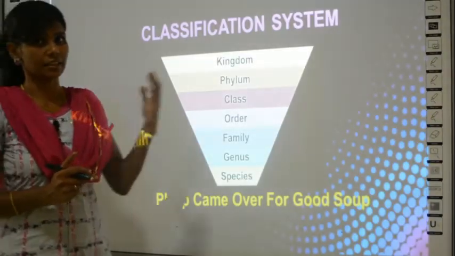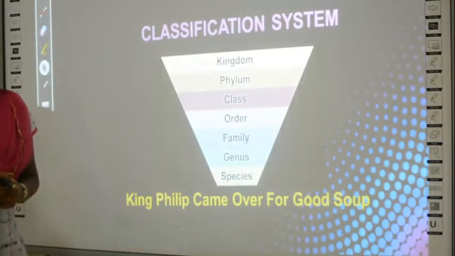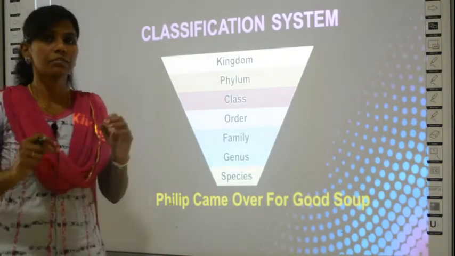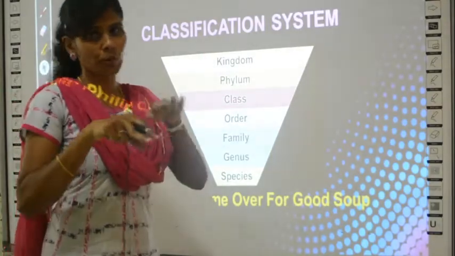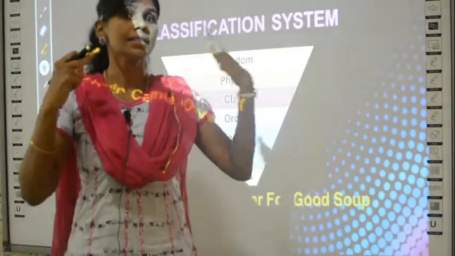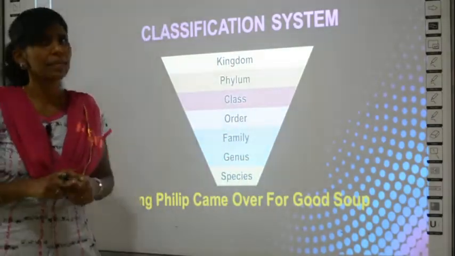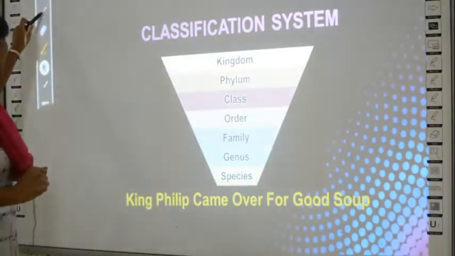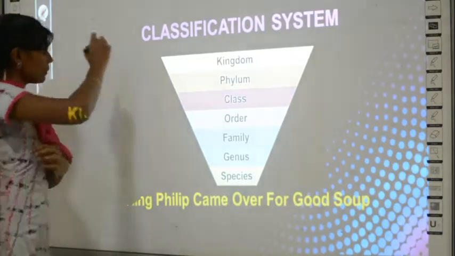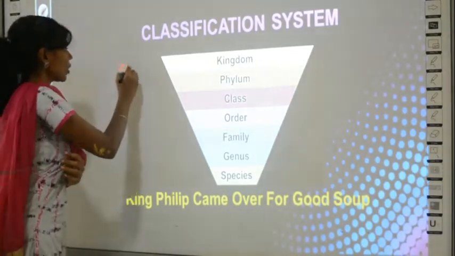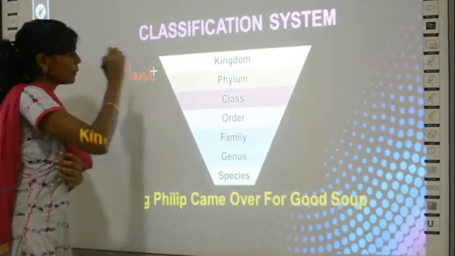Then the next topic is classification system. What is this classification system? See, generally you do not classify into one level. So initially it is classified like, say for example, the first classification called kingdom is here. In this case, in botany, you call this kingdom as plant kingdom. This is called as plant kingdom.